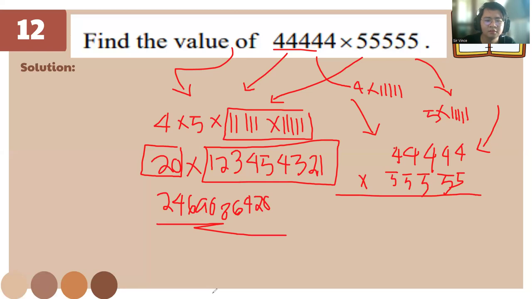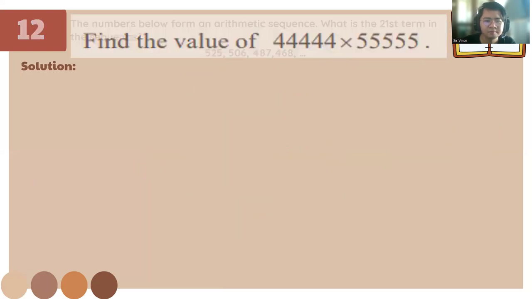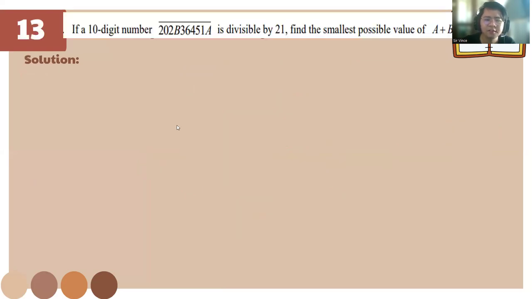Okay, class. Focus. So if a 13-digit number, this one, is divisible by 21, find the smallest possible value of a plus b. So for this one, for the divisibility rule of 3, this is gonna be the solution, okay?